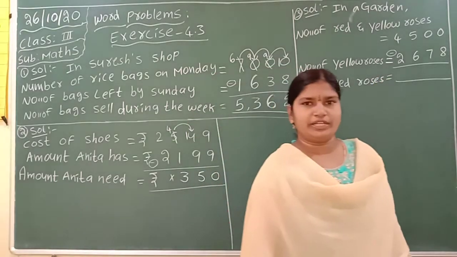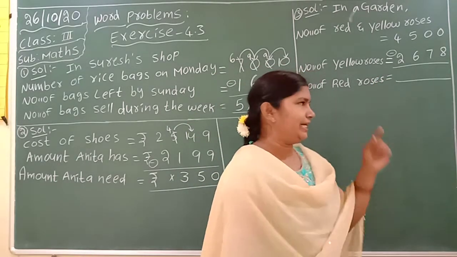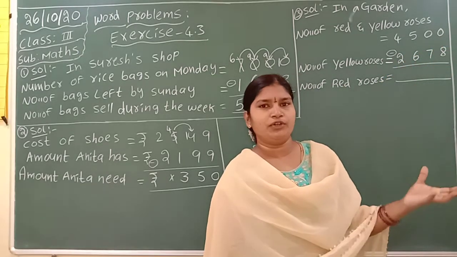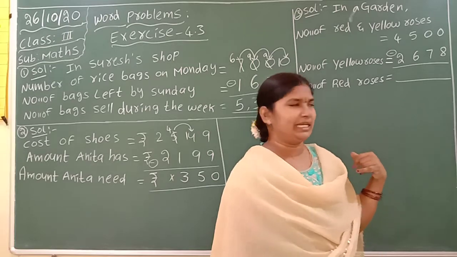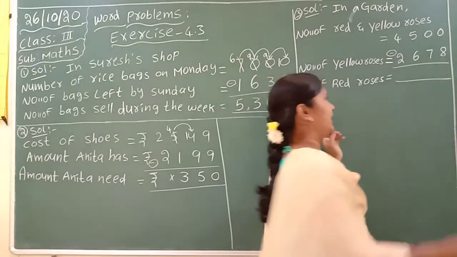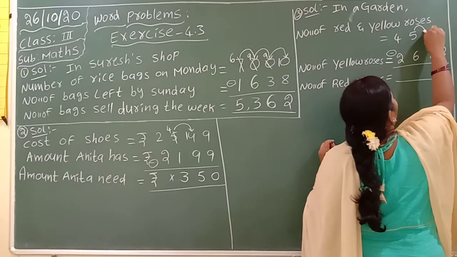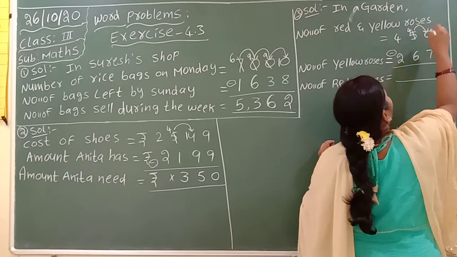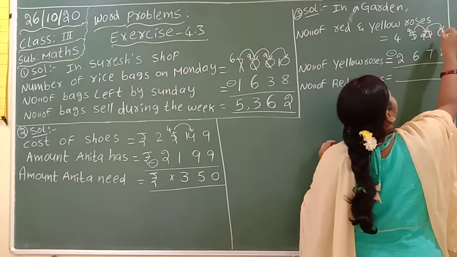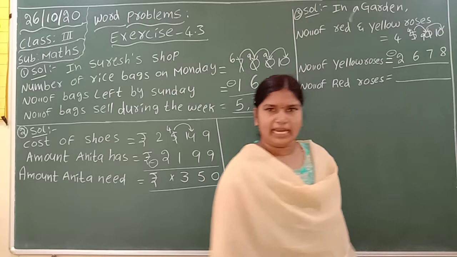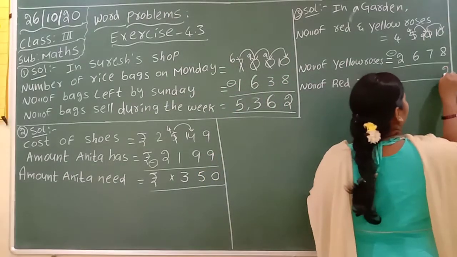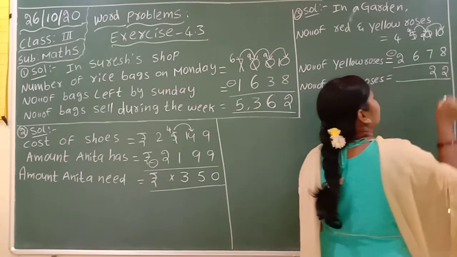Here also first subtract the ones place. 0 minus 8 not possible. So you have to take regrouping from the next place. Here also 0 is there. Again you have to take from the next place. Here to here giving one means this becomes 4. Here to here again giving one means this becomes 9. Here this becomes 10. 10 minus 8, 2. 9 minus 7, 2.